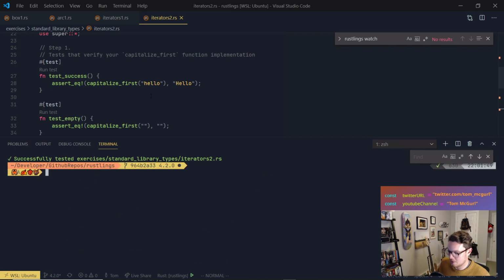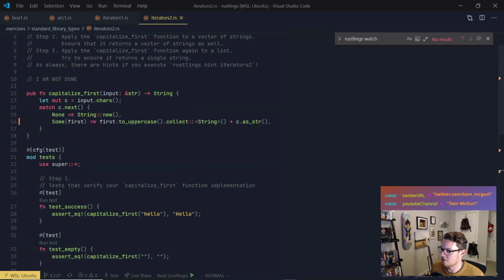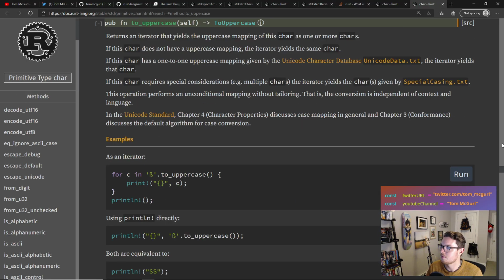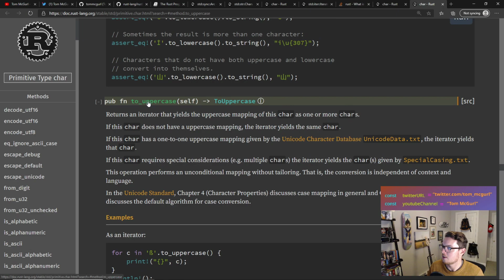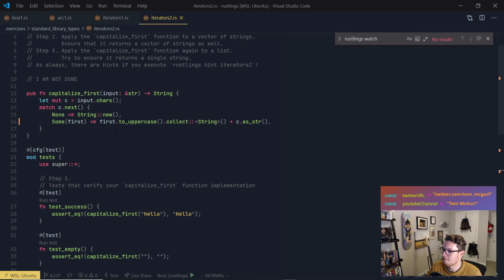So let's go over what we did because it got a bit confusing there. Basically what we changed here was key. Patatas in the chat, with infinite wisdom, showed us that to uppercase returns an iterator, which is great. Because it returns an iterator, we can capitalize the first letter using to uppercase, and then, since it's an iterator, we can collect it. So that's important.